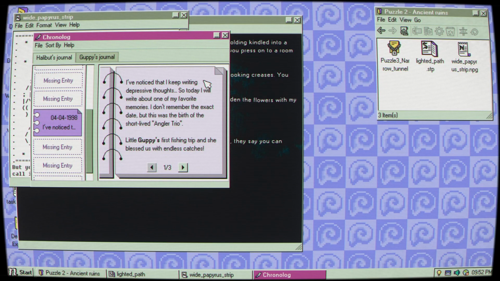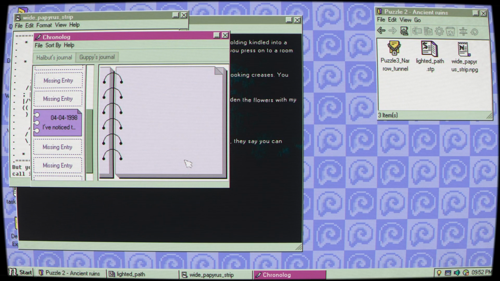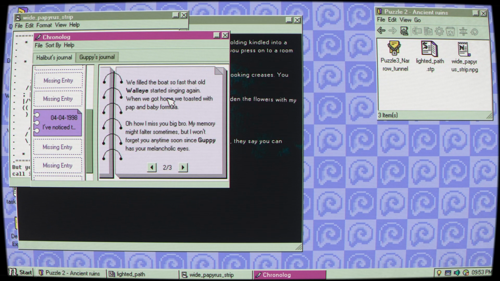I've noticed that I keep writing depressive thoughts. So today, I will write about some of my favorite memories. I don't remember the exact date, but this was the birth of the short-lived angler trio. Little Guppy's first fishing trip, and she blessed us with endless catches. We filled the boat so fast that the old walleye started singing again.